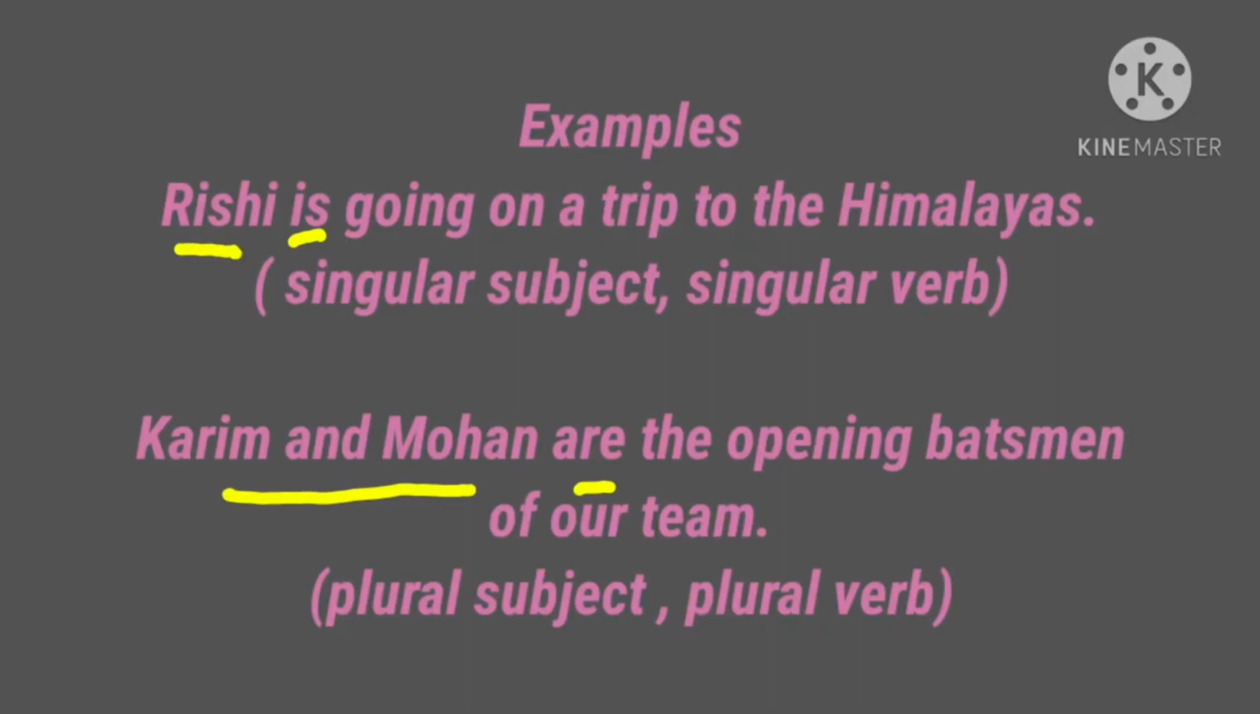Next, Karim and Mohan are the opening batsmen of our team. Here, which is the subject? Two persons are here, Karim and Mohan. So the subject is in plural form, so the verb automatically should be in plural. So we are using "are" here. So Karim and Mohan are the opening batsmen of our team. The verb must agree with the subject in number and person. This is called agreement of the subject and the verb.